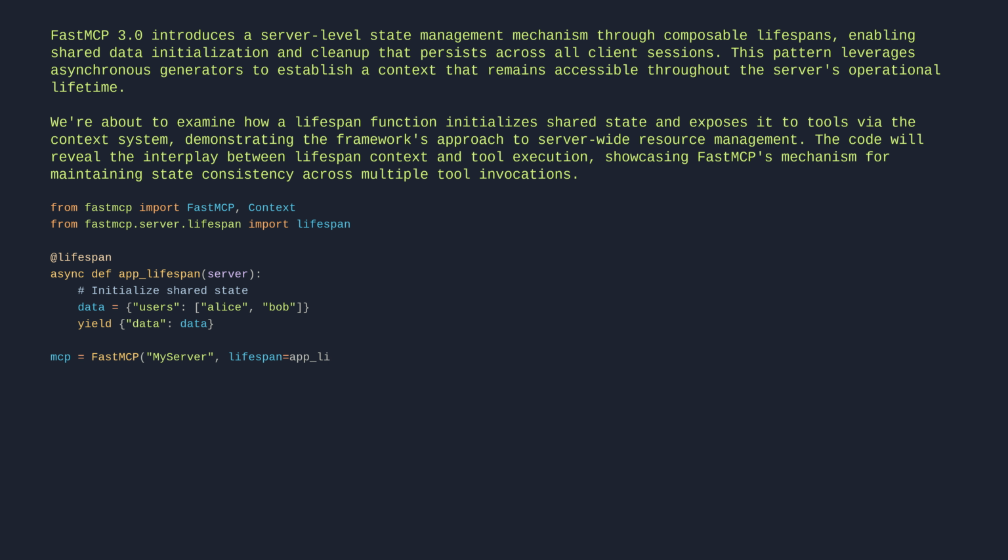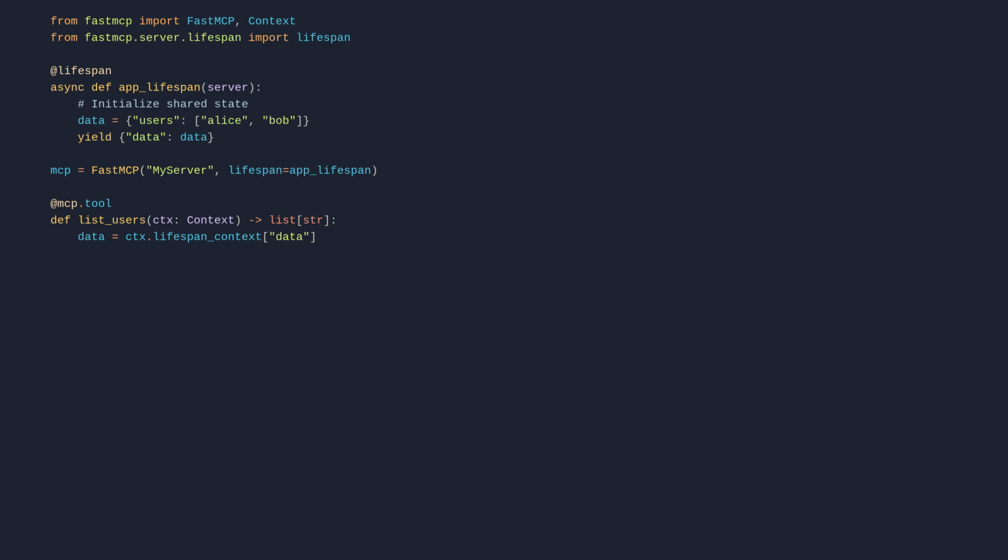lifespan=app_lifespan). @mcp.tool def list_users(ctx: Context) -> list[str]: data = ctx.lifespan_context["data"]. return data["users"].